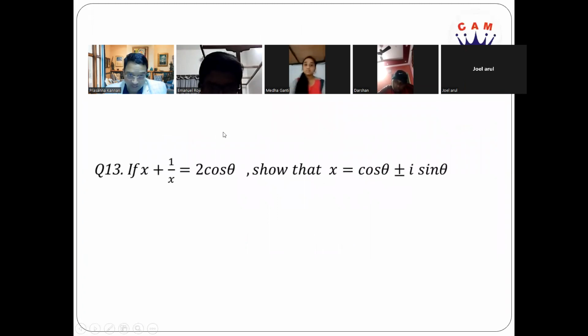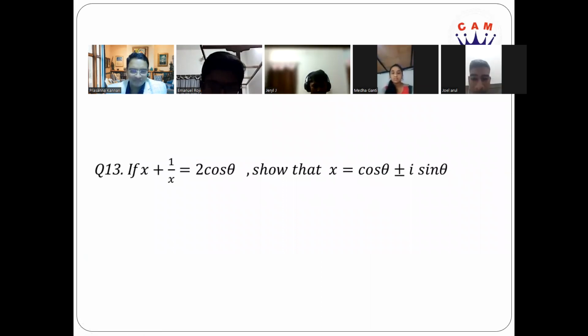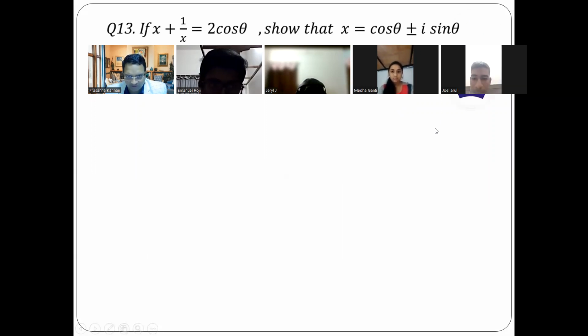Now, let's look at the next question, which is a question on quadratic equations and complex numbers. If x plus 1 by x is 2 cos theta, show that x is equal to cos theta plus or minus i sin theta. A very simple sum on quadratic equations. So let's take the question here. x plus 1 by x is equal to 2 cos theta.